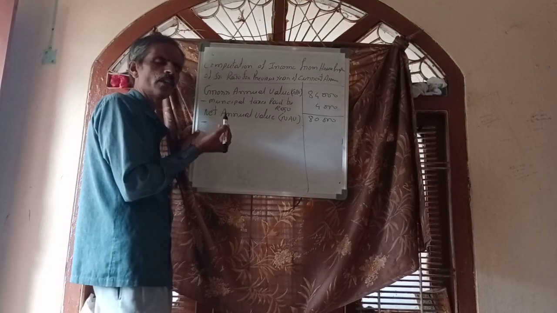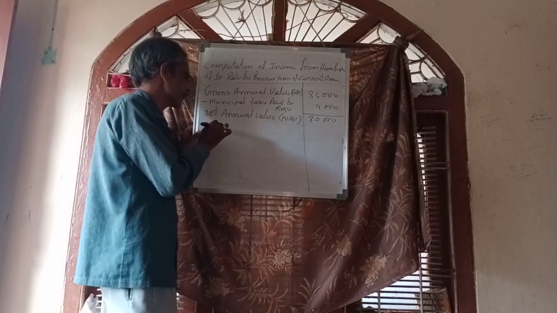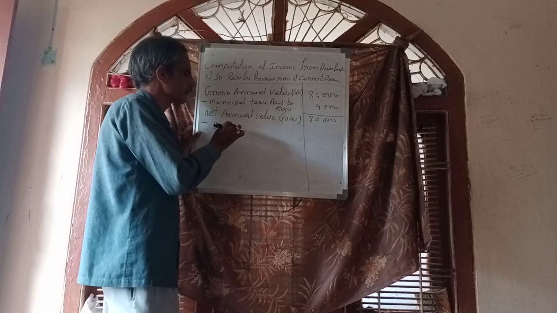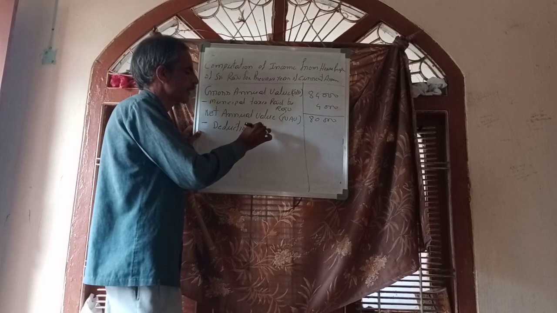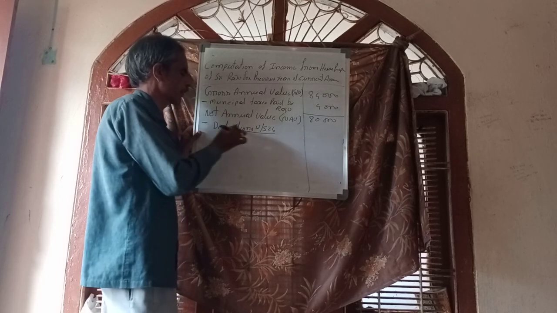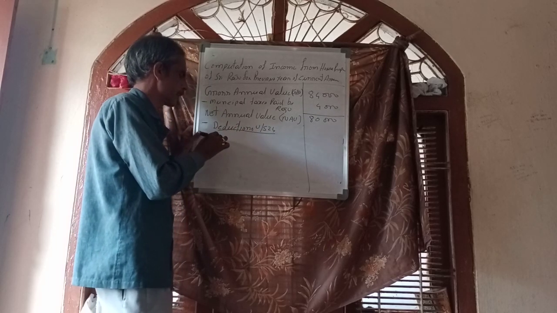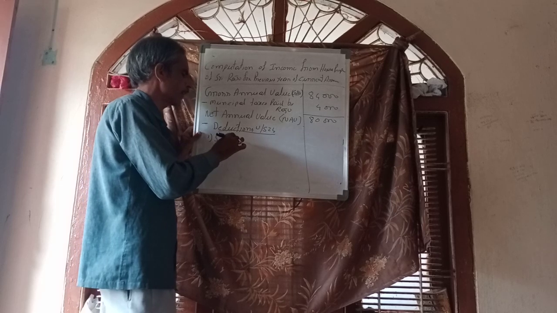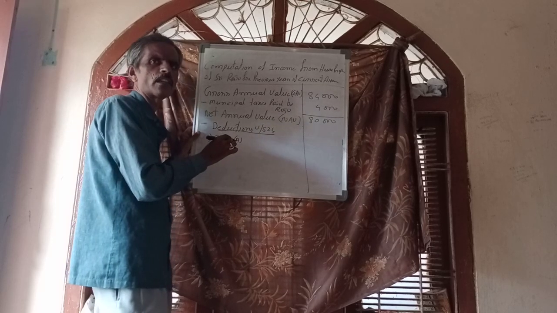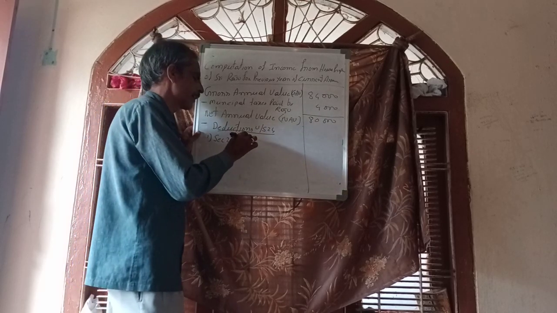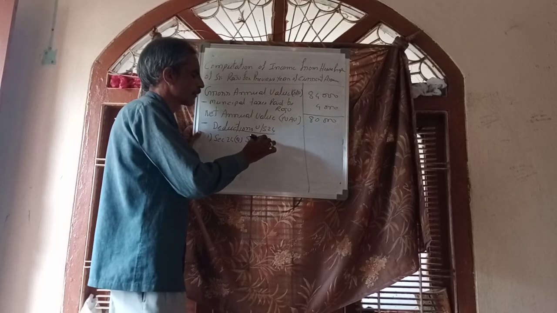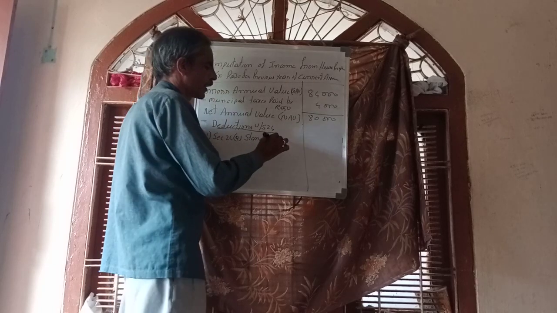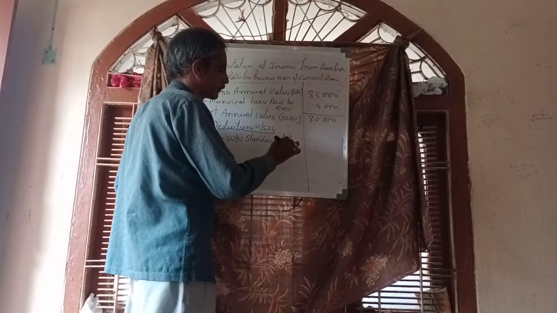NAV minus deductions under section 24. First one, section 24A. What is that? Standard deduction.